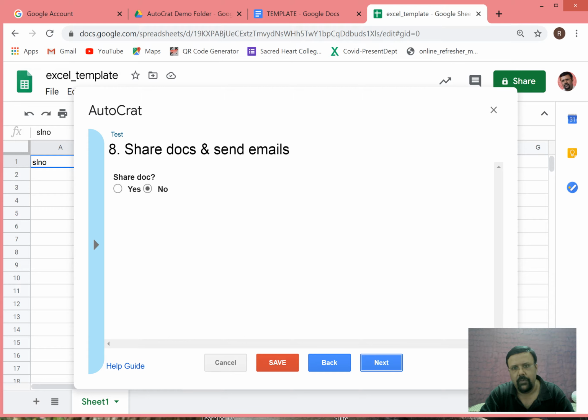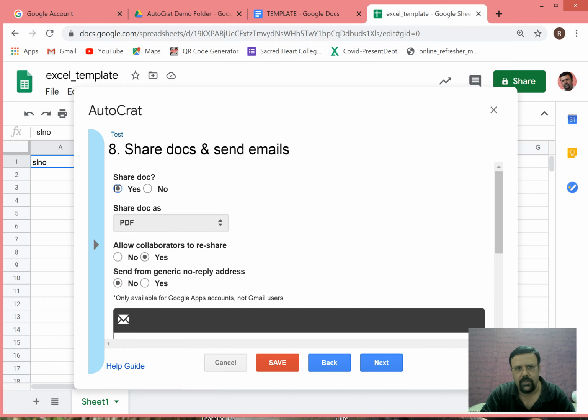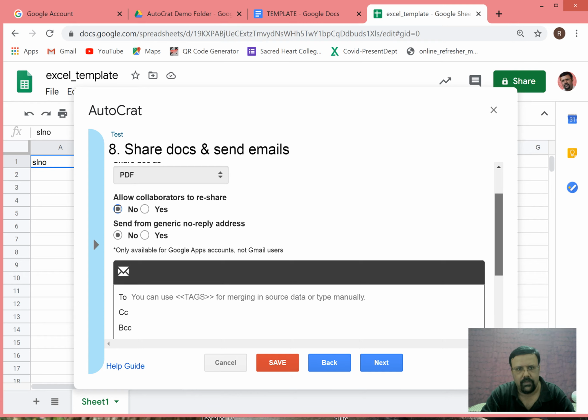So if I put no, all the certificates will be generated in the drive itself, but I would like to send the certificate from here itself, so that I need not download and send it later. So I just use yes, share the doc as PDF. Allow collaborator to reshare? No, I don't require that. I just need to send to them, and they need not reshare this.